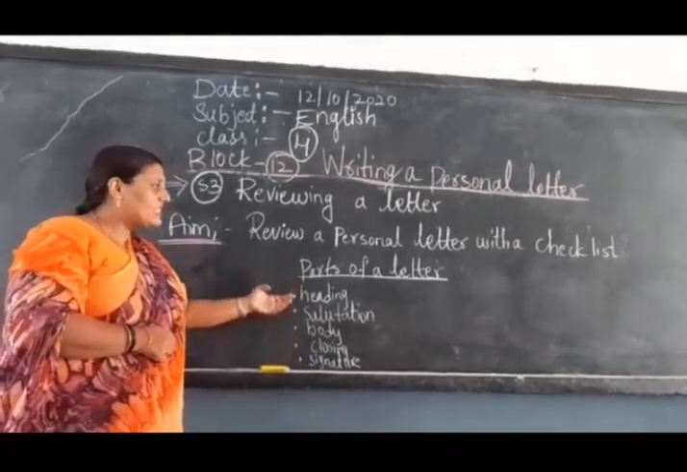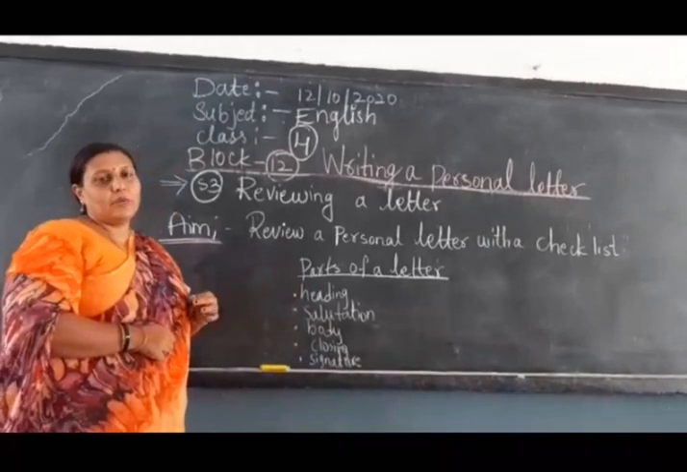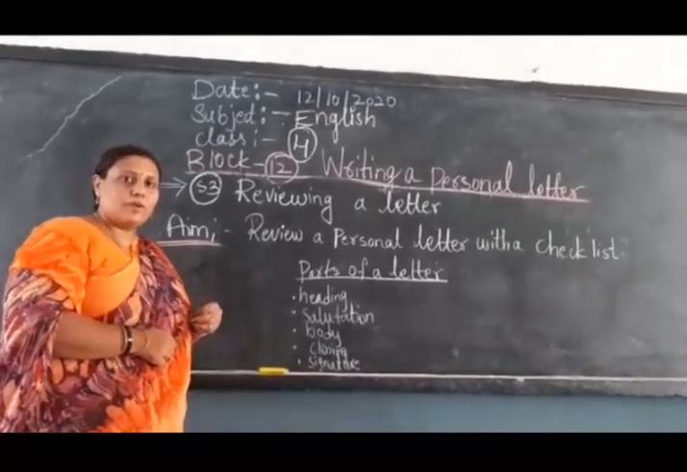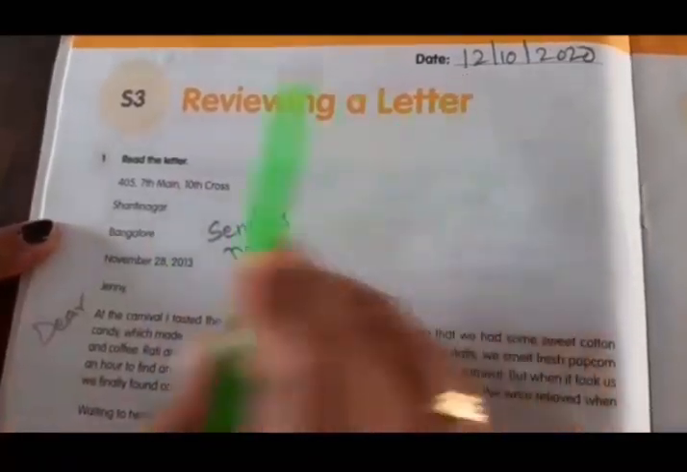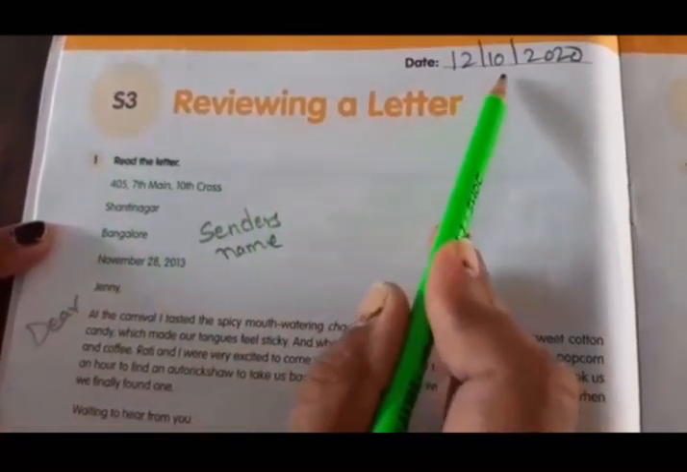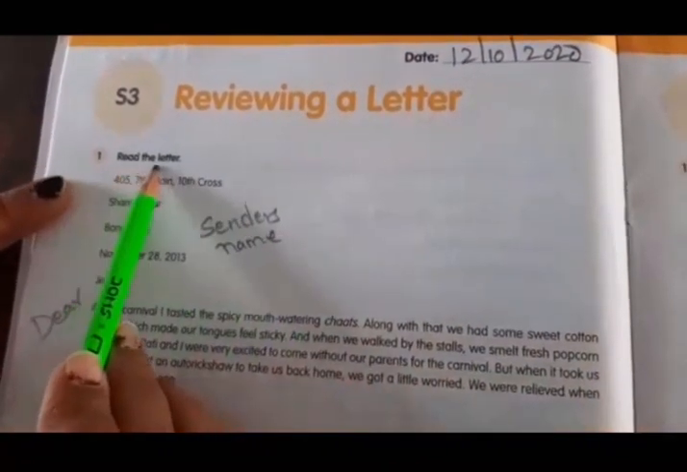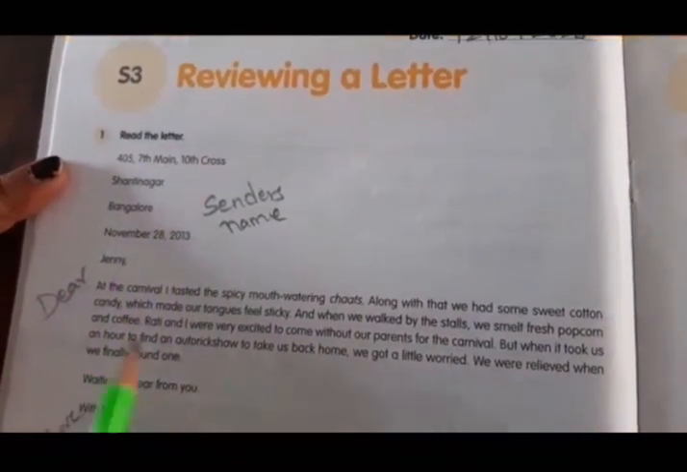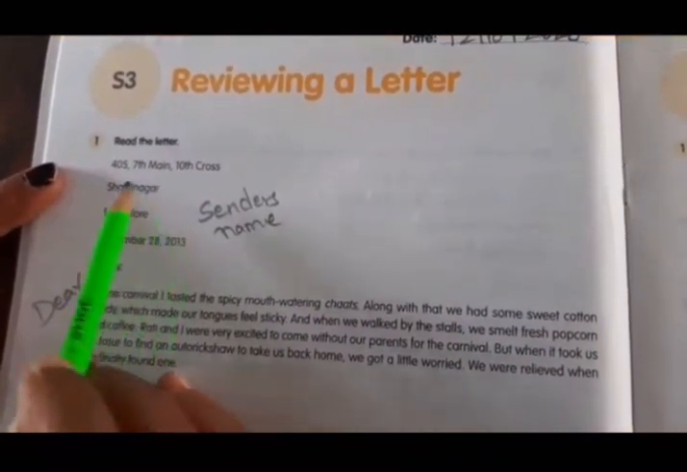Whichever part is missing, we should find out in our workbook. Come on, open your workbook. Children, write today's date, S3, reviewing a letter, 12-10-2020. Now read the letter. The letter is already given. You should read it and see what is missing here.